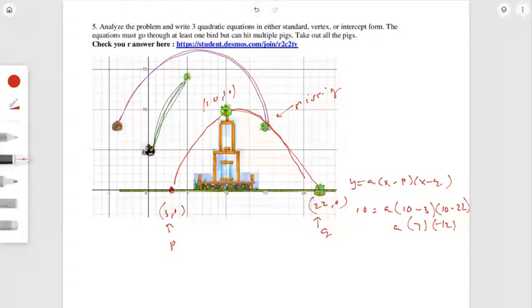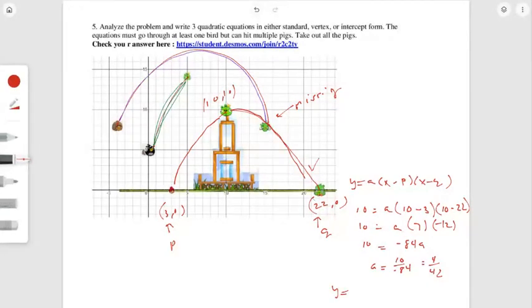If I subtract a 10. Okay, so we're going to do 7 times negative 12. And then a would have been 10 over negative 84. Okay, so you could reduce that to negative 5 over 42, or you can just leave it as 10 over negative 84. Okay, so that's my a value, and I have one equation that will work.